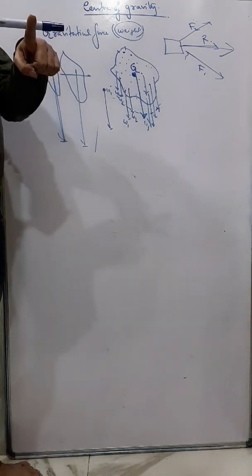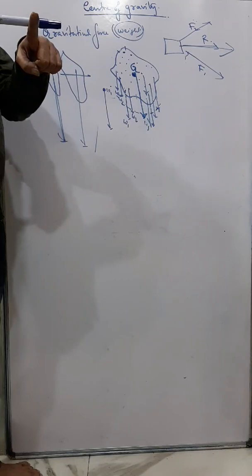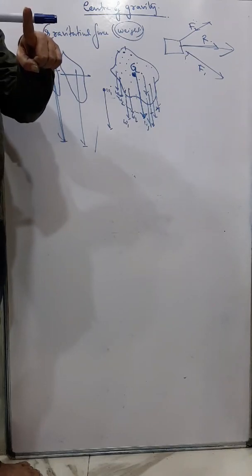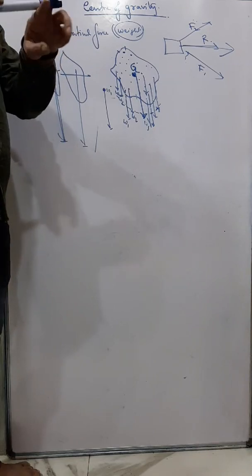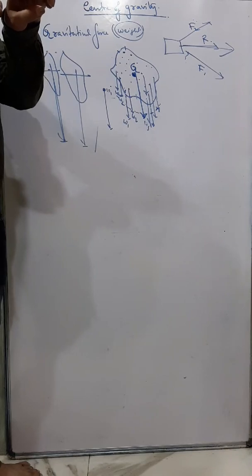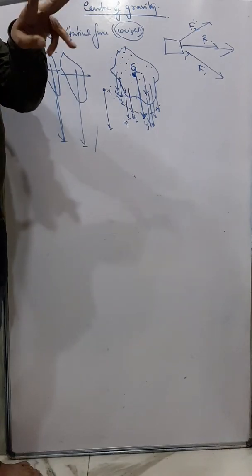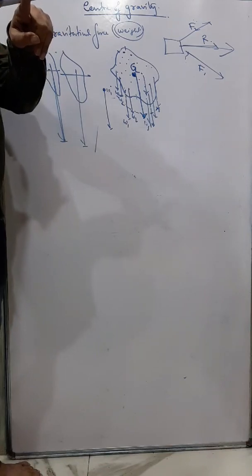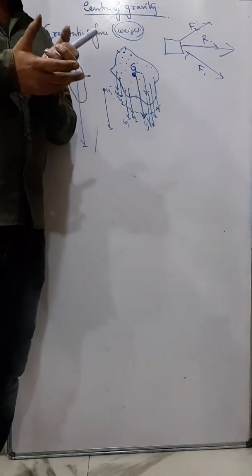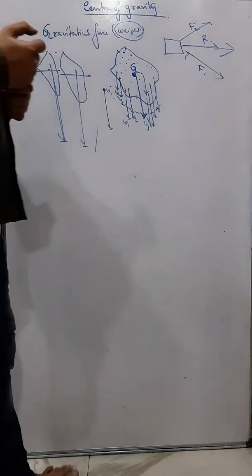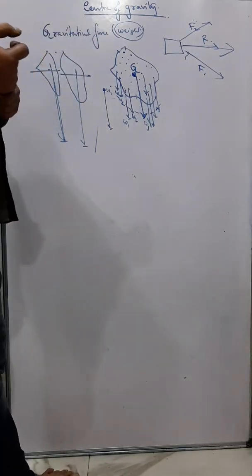Now, if I just place the center of gravity outside my finger, then what happens? You can see the body will fall in this direction, because the center of gravity is at this point. So the earth is attracting, and therefore it is falling at this point. And when the center of gravity I am placing at other side, it will fall at this point. Understand? So different body, if a body is of a definite geometric shape, then the center of gravity is generally at the geometric center. It's given in your chapter. You should learn this. It comes.